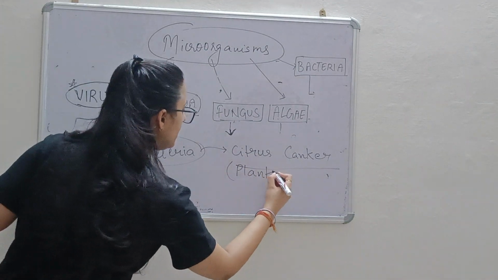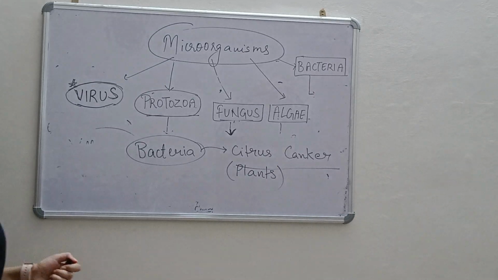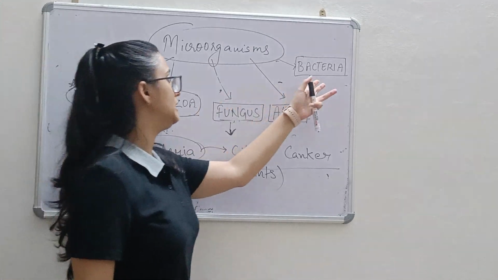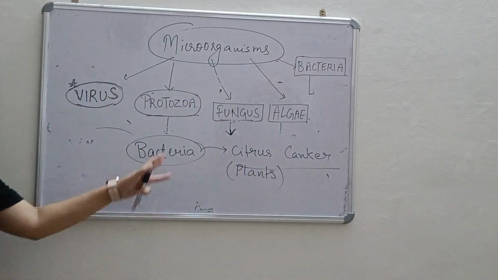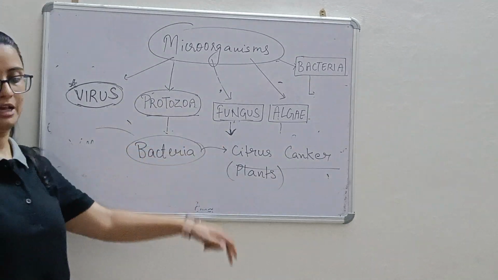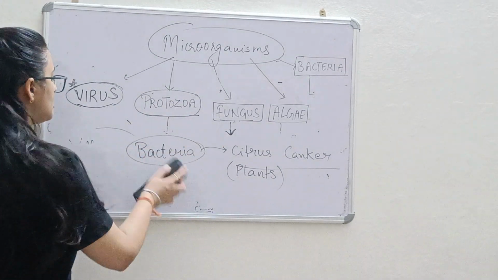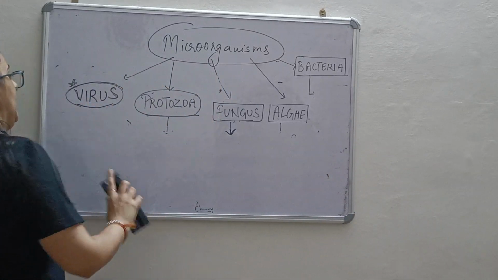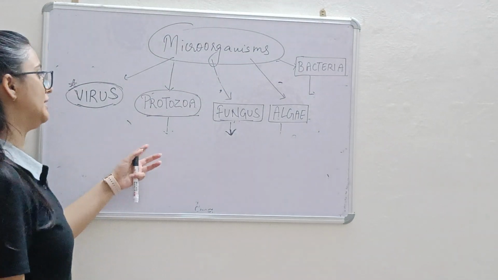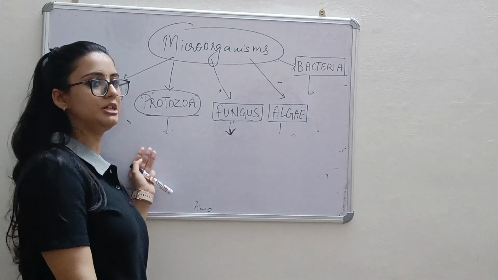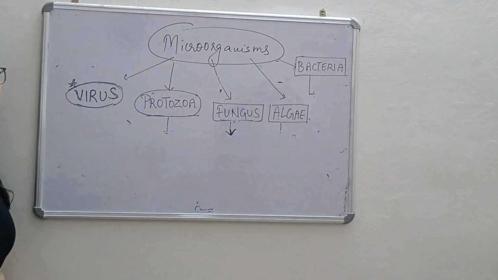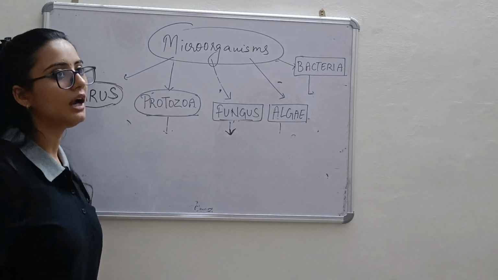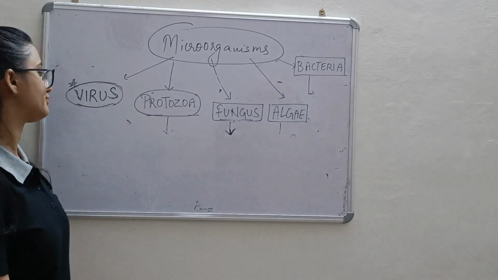So till now we have discussed tips and tricks to learn the diseases caused by protozoa, bacteria and virus. Protozoa cause malaria, Plasmodium. Plasmodium is the microorganism responsible for causing disease in humans, and it causes malaria. But what is its mode of transmission? Mosquito, which is the female Anopheles mosquito. Bacteria also cause diseases like cholera, typhoid, tuberculosis.